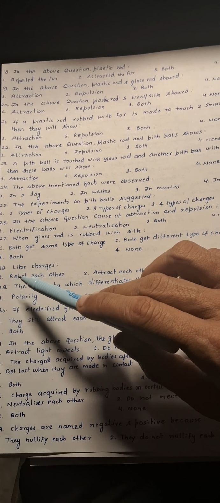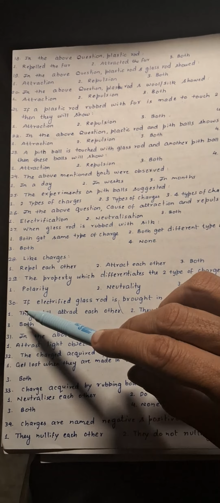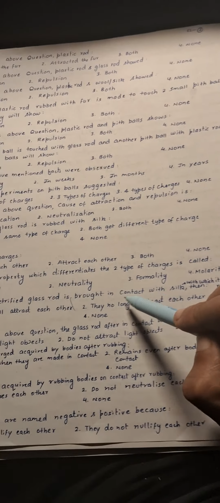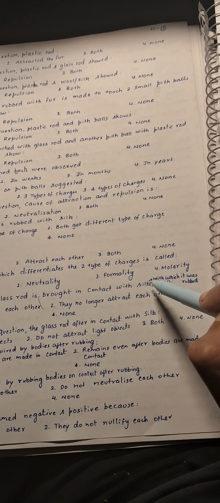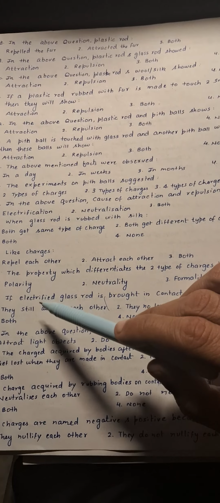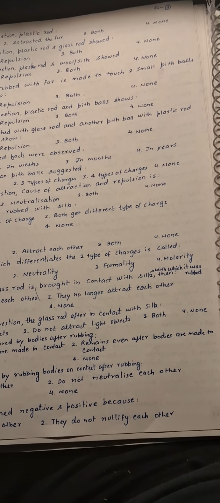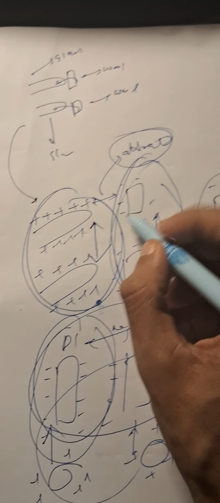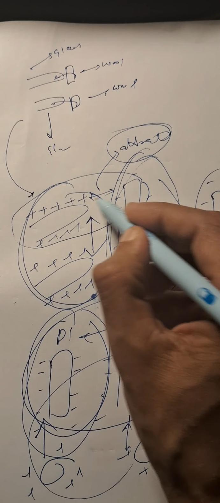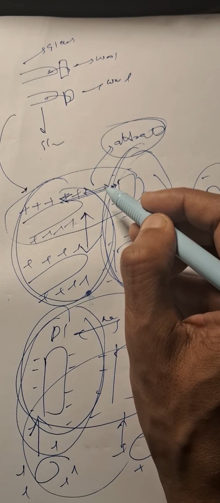Next, the property which differentiates the two types of charges is called polarity, so the first option is correct over here. Next is question number 30: if an electrified glass rod is brought in contact with the silk with which it was rubbed. So now the electrified rod is brought in contact with the silk, and if these are made to touch each other again, then the charges will get attracted due to their property and they will neutralize each other.